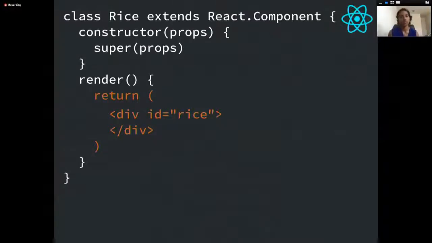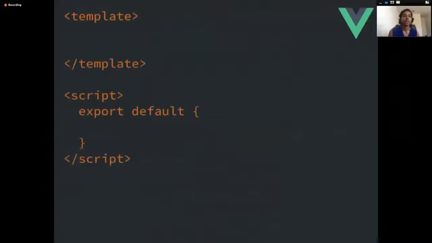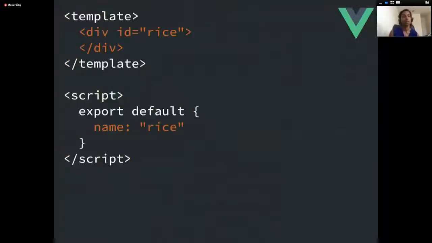And then you can copy this for the other layers as well. And in Vue, we start to see the differences between the two, because in React, it's everything within a JavaScript file. And in Vue, we start to pull apart the layers. So we have the template, and then we have the script tag.